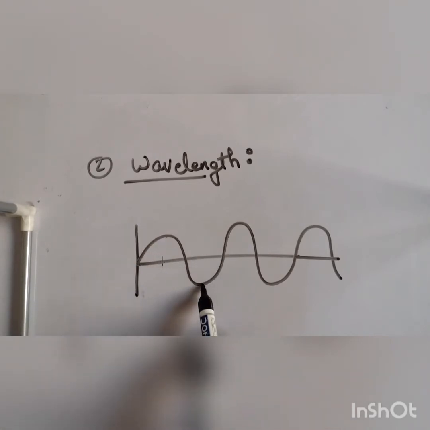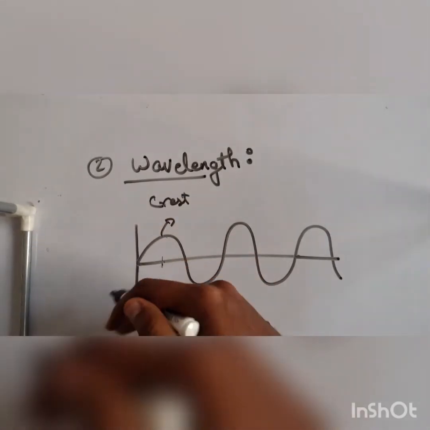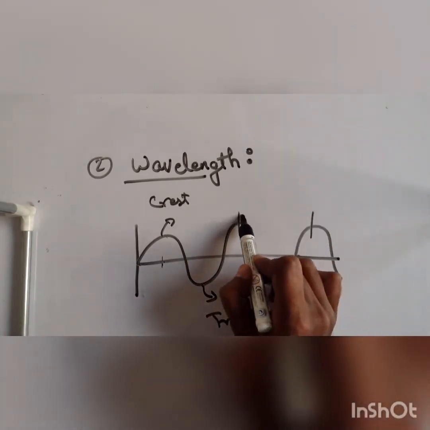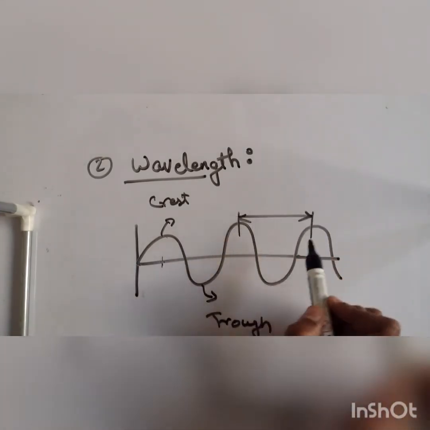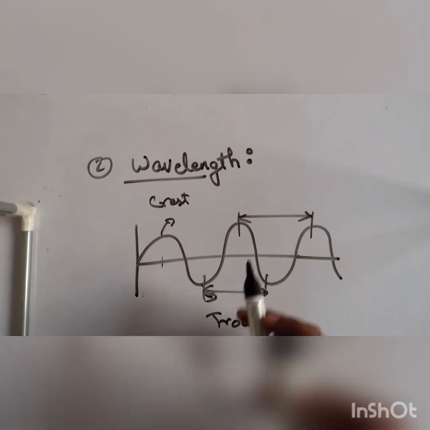Any displacement in the negative y direction is known as a trough. So this will be the trough, and this is known as the crest. Crest is always above and trough is always below. So the distance between two successive crests, or two successive troughs, is known as wavelength.